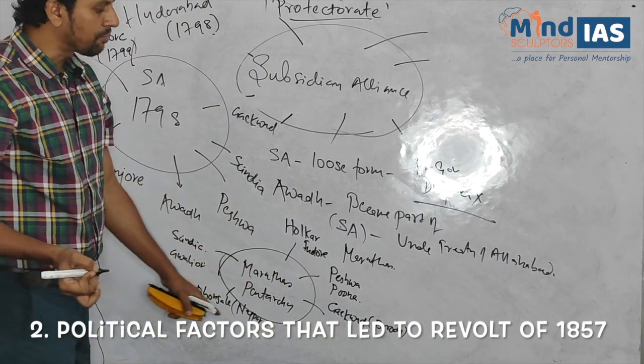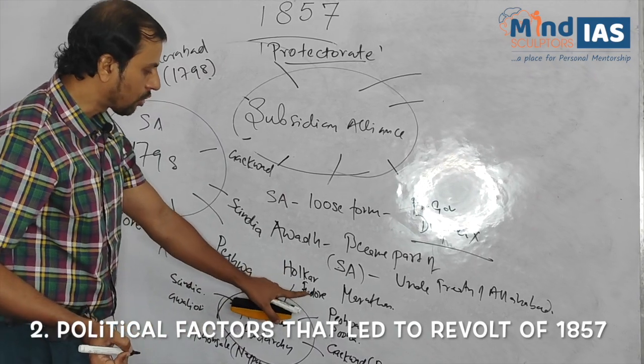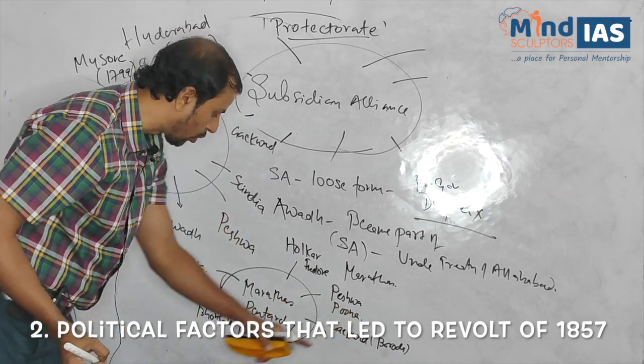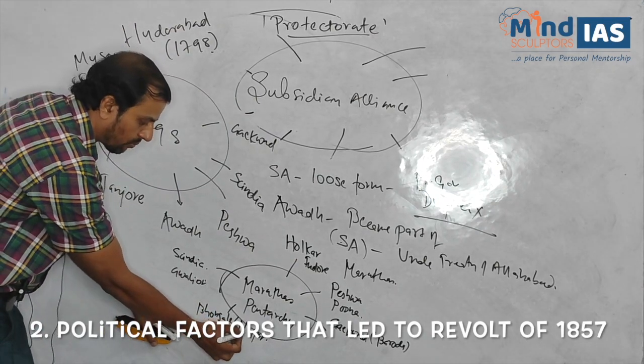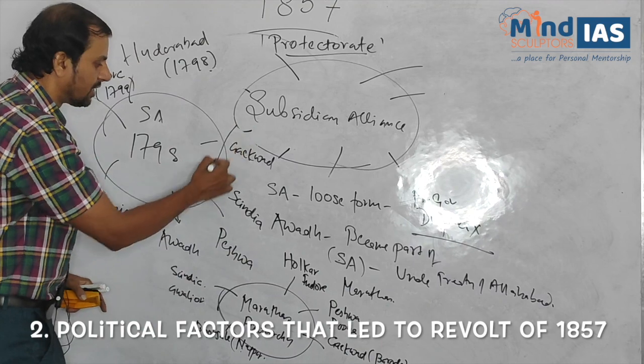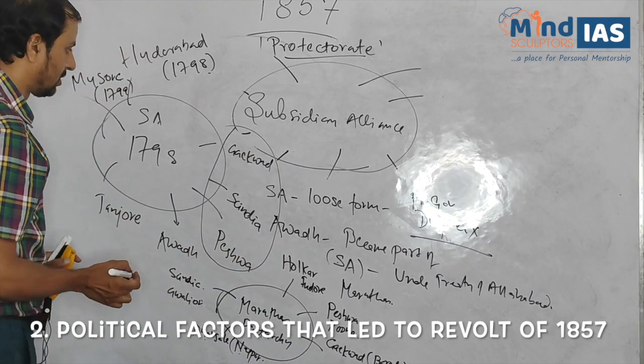So these were the five pentarchy of Marathas. We must remember Holkar of Indore, Peshwa of Pune, Gaikwad of Baroda, Bhonsle from Nagpur, Sindhia from Gwalior, out of which they became part of subsidiary alliance.